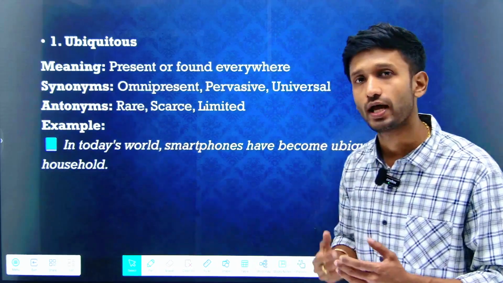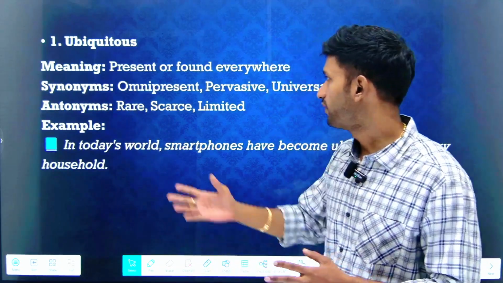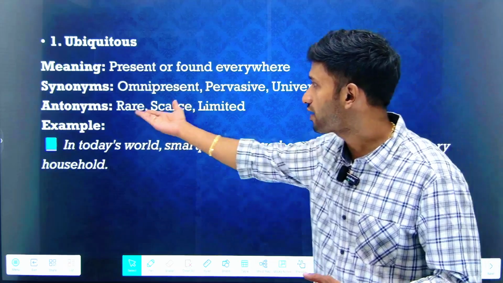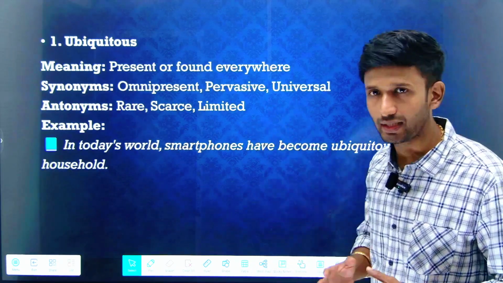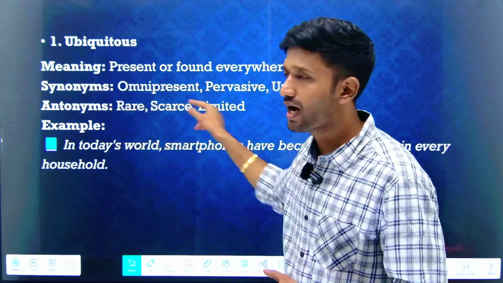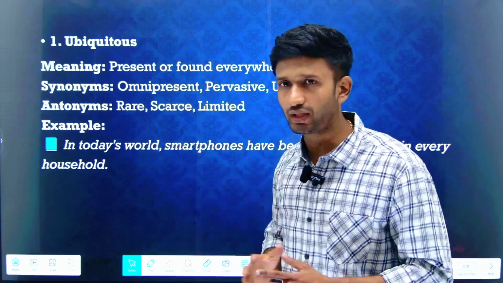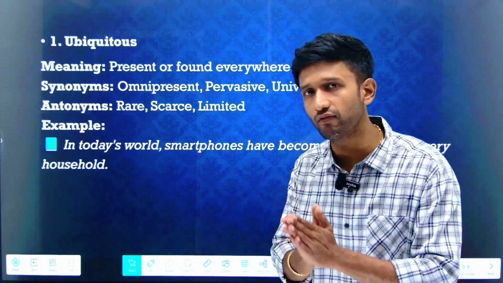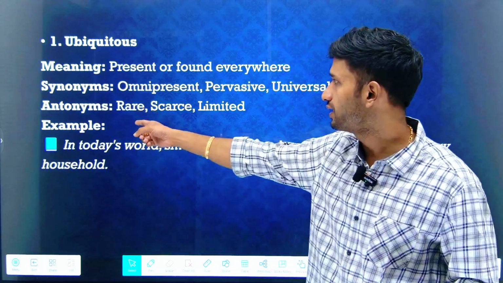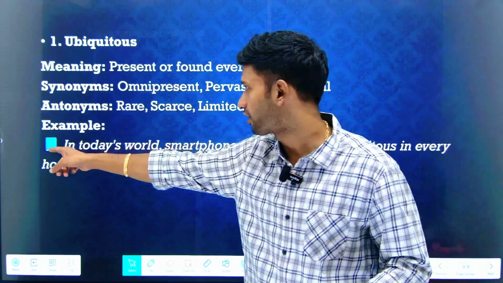What are antonyms? Antonyms are words which are opposite in meaning, which are very rarely found or which are scarce in quantity, limited in numbers. So these are antonyms to the word ubiquitous. Ubiquitous is easily found everywhere, and the opposite is rare, very difficult to find. These are scarce and limited.